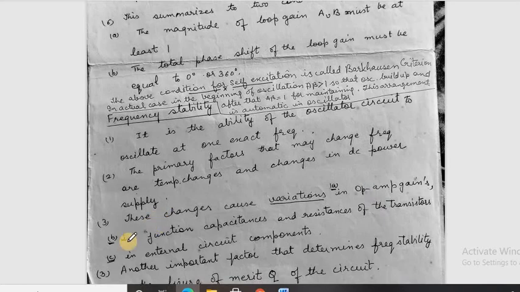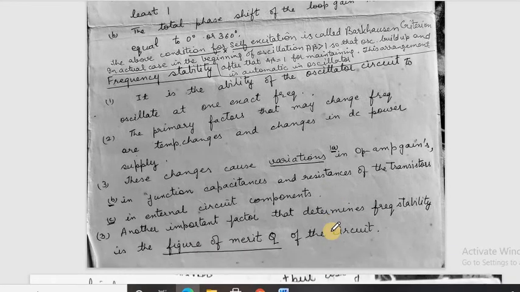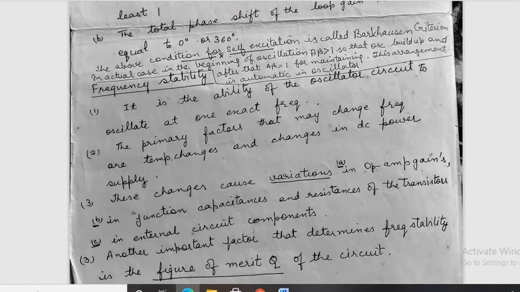Temperature also causes changes in the junction capacitance and resistance of the transistor. We have already studied that. So its parameters change, and in turn the frequency of the oscillator changes. Many other external circuit components that heat up on continuous working might also lead to a change in frequency stability. This issue should be taken up while designing or making the oscillator.